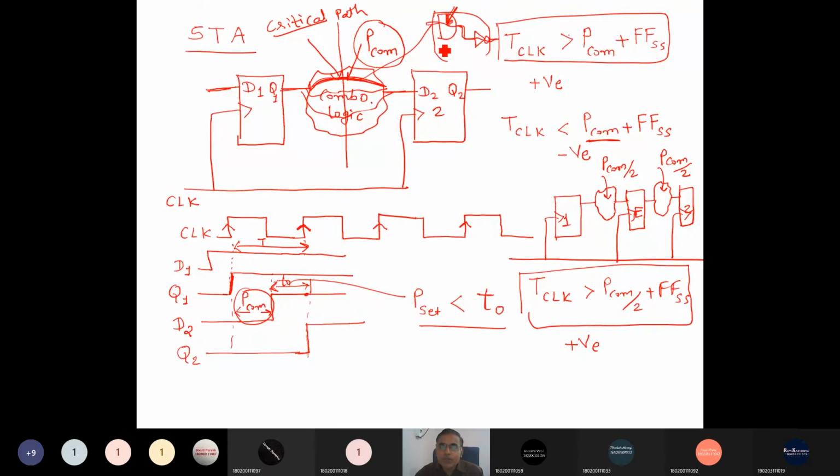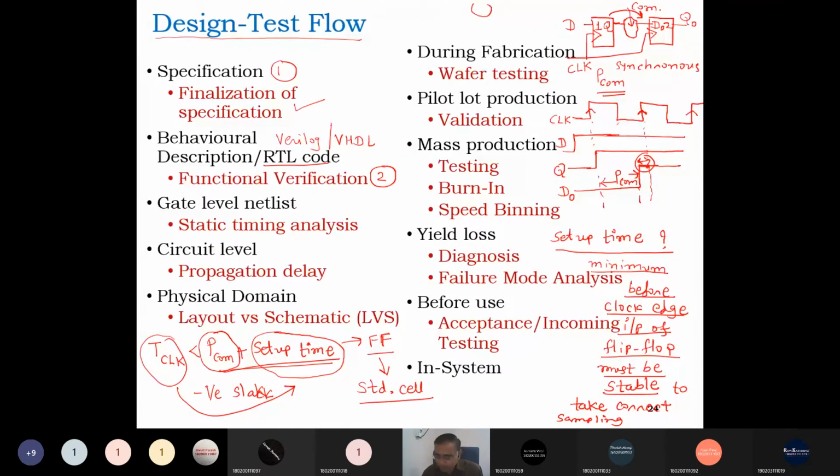To increase the speed of the AND gate, if we increase the W of the MOSFET, it will increase the speed of the MOSFET, right? So is it clear? By doing that, compromising in terms of area or power consumption, we can increase the speed of the device. So this is another way we can tackle converting a negative slack design into a positive slack design. So hope it is clear as static timing analysis.